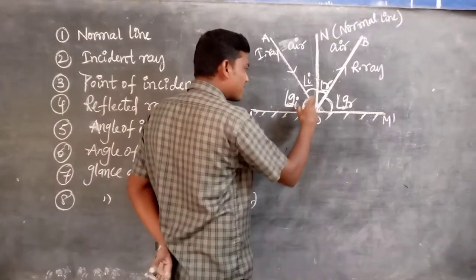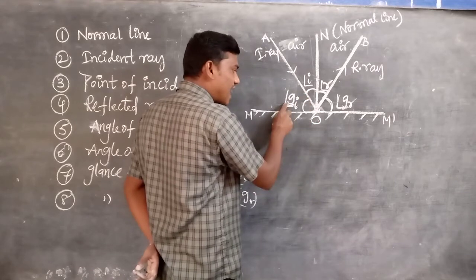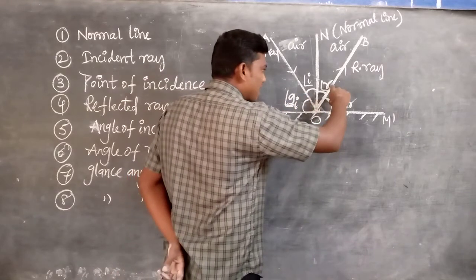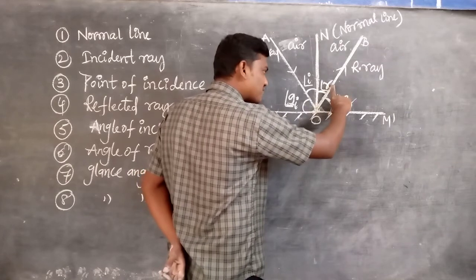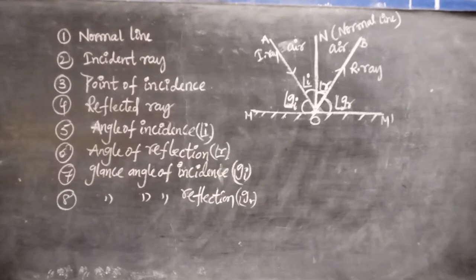The angle between the reflected ray and the normal is called the angle of reflection. Next, the angle between the incident ray and the reflecting surface is called the glance angle of incidence. The angle between the reflected ray and the reflecting surface is called the glance angle of reflection.